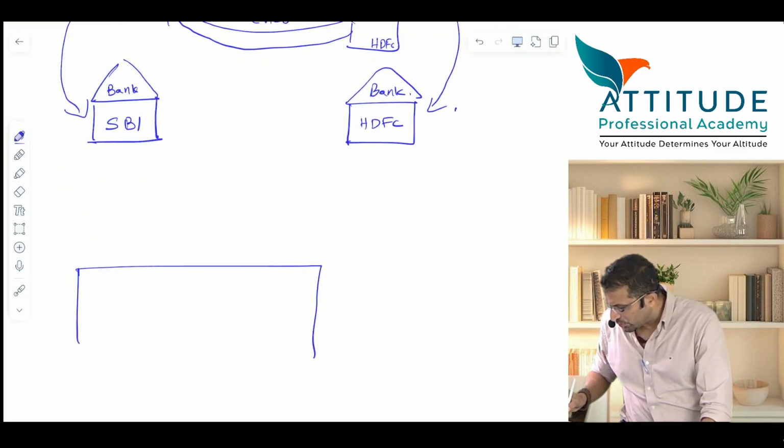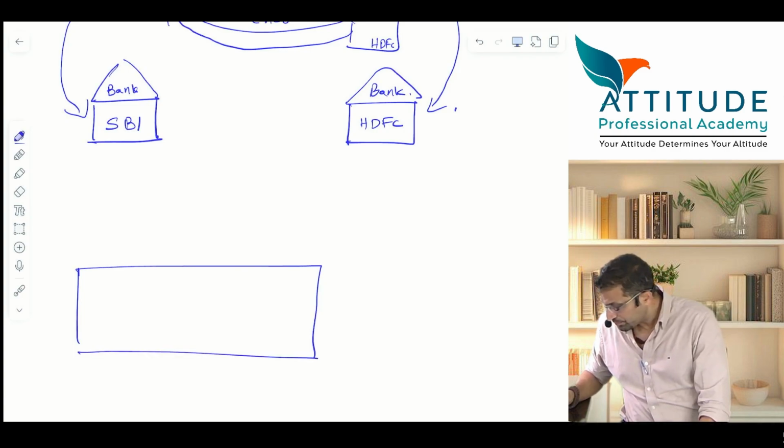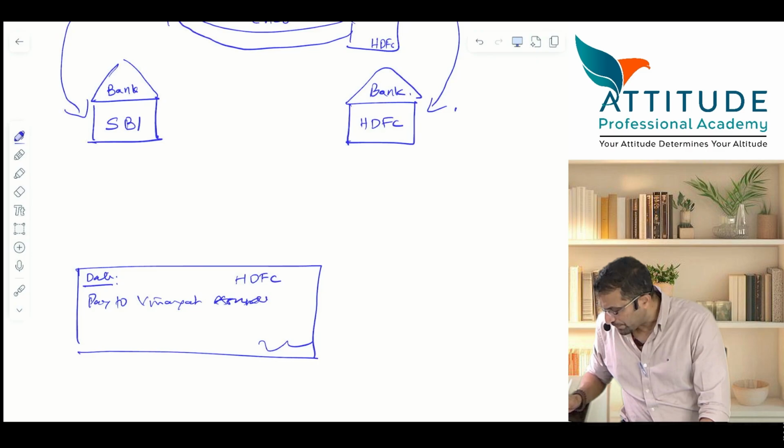So let us say you have given me a check. It is HDFC's check, and you have written the date, whatever it is, then pay to, you have written all these things. Pay to Vinayak Asundi, and then your signature is there. Okay, everything, amount is there, right? Let us say 10,000, in words also it is written, everything is written.